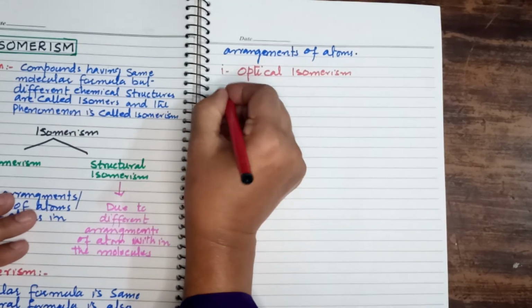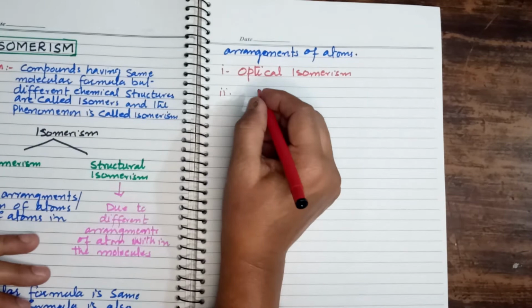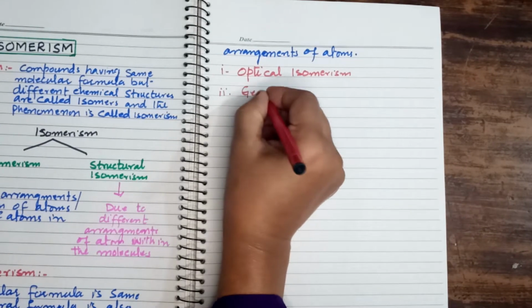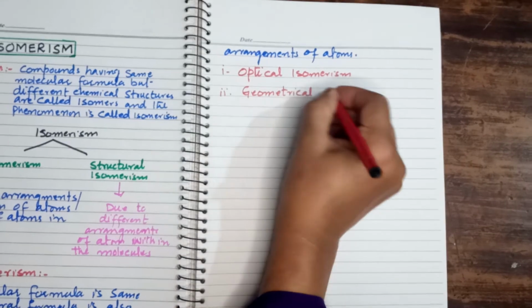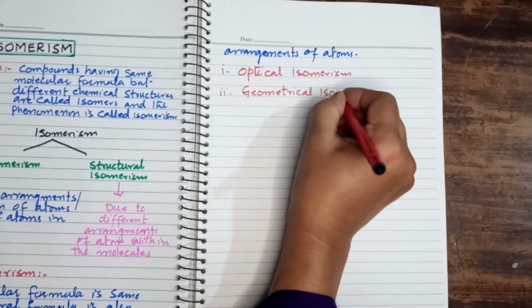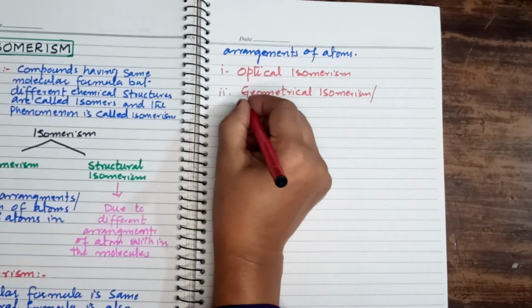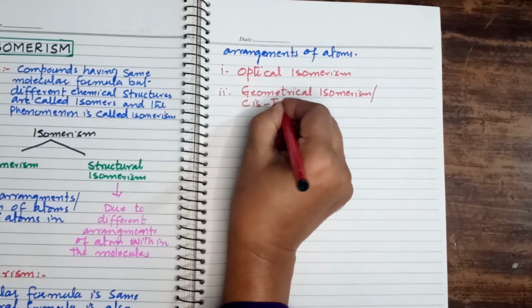And the second type is known as geometrical isomerism or cis-trans isomerism.